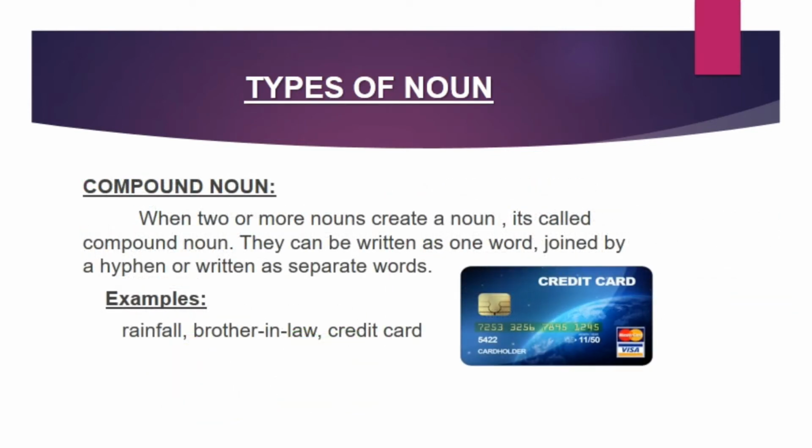Compound noun. This noun is made up of two or more words. For example, living room, washing machine. Sometimes there is a hyphen, a small dash between the words. For example, brother-in-law, dry cleaning.